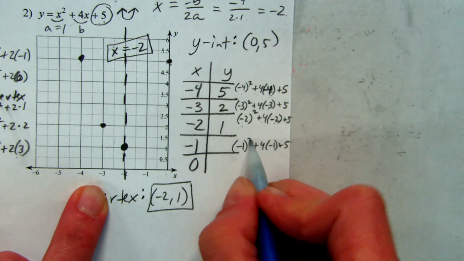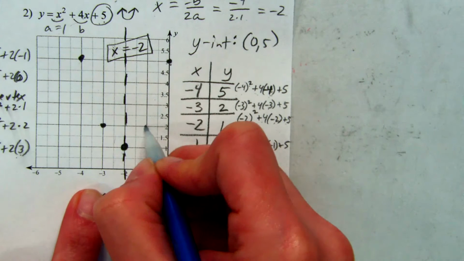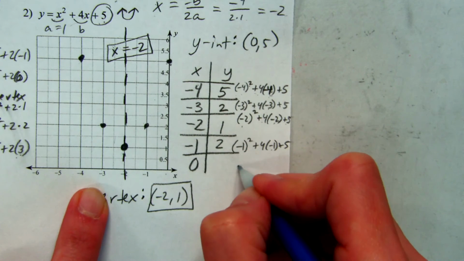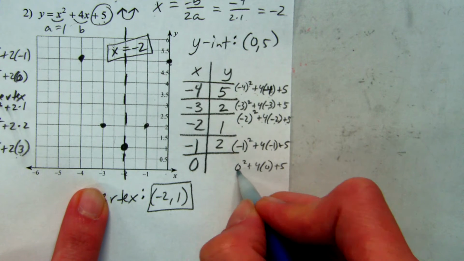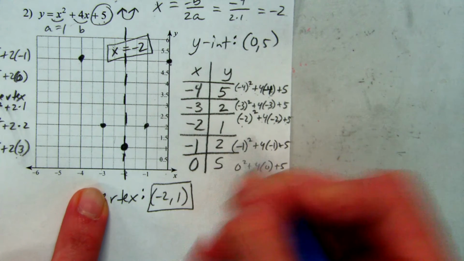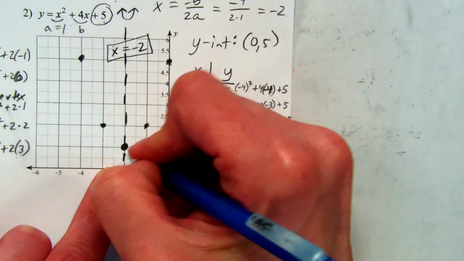So this would give me 1 minus 4 is negative 3, plus 5 would give me 2. And so I have negative 1, 2. And then if I put 0 in, it's just 0 squared plus 4 times 0 plus 5. So this is going to be 0 plus 0 plus 5. We get 5, which we actually already marked by using the y-intercept from up there.